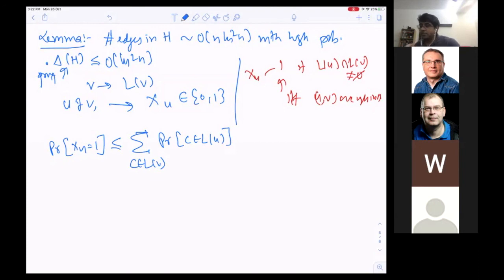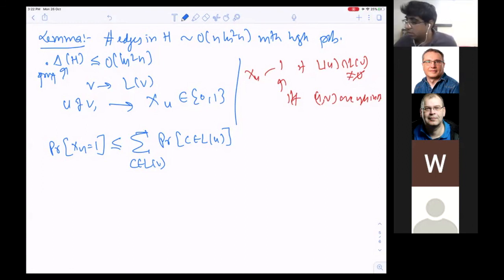Because there exists some color in my list LV, so I should have put some conditional probability, but that doesn't matter. This is just by union bound, because there could be several lists. XU is 1 because there exists a color in the list of V which is also present in the list of U. Probability that C belongs to LU.